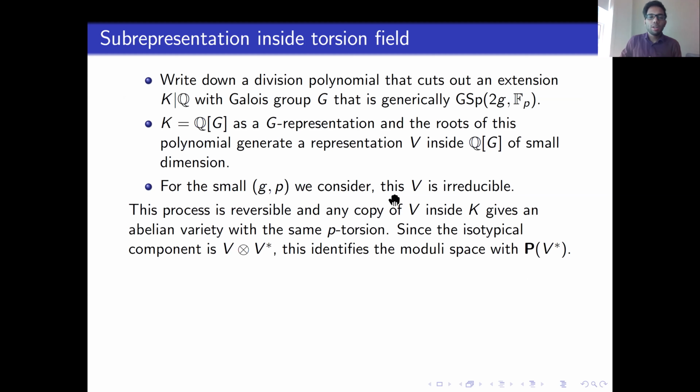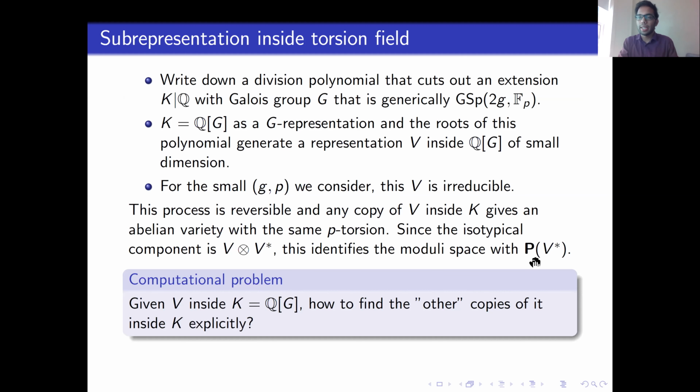So already if you're able to prove this, you are saying that all the twisted moduli spaces are in fact rational. They're isomorphic to projective space. But now if you want to write down explicit formulas, you have to be able to find this isotypical piece inside K. So that's the main computational problem. We have one copy of V inside K given by the division polynomial. We want to find all the other copies of V inside K. So we will get back to this problem in a minute.